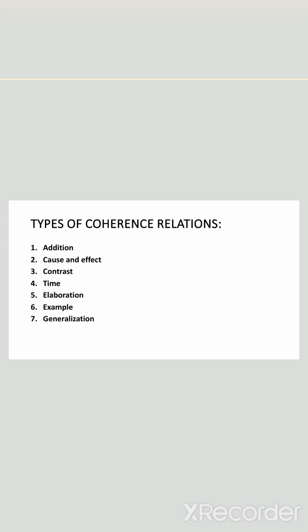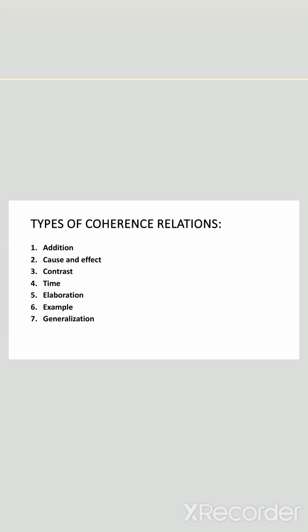The second type of coherence relation is cause and effect. Cause and effect is basically showing how one idea or event leads to another.